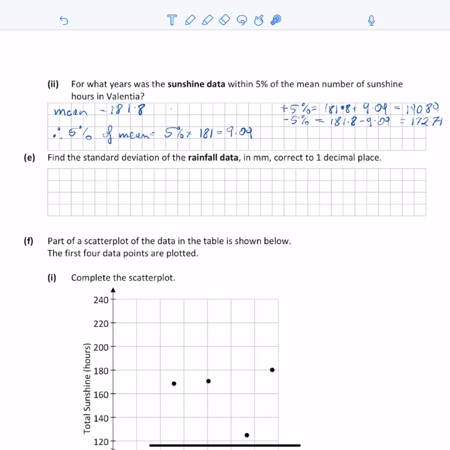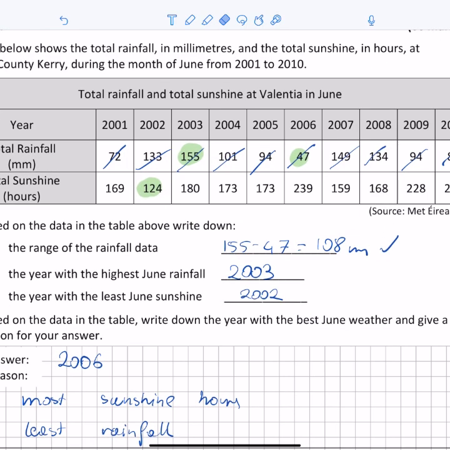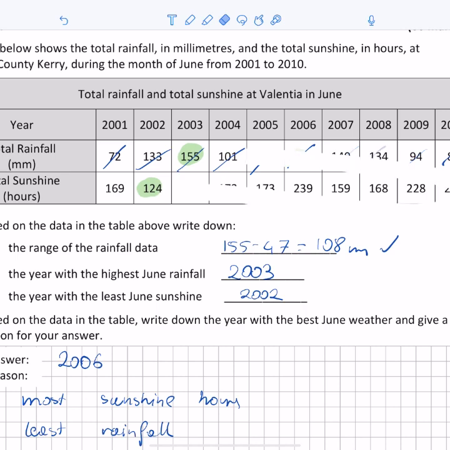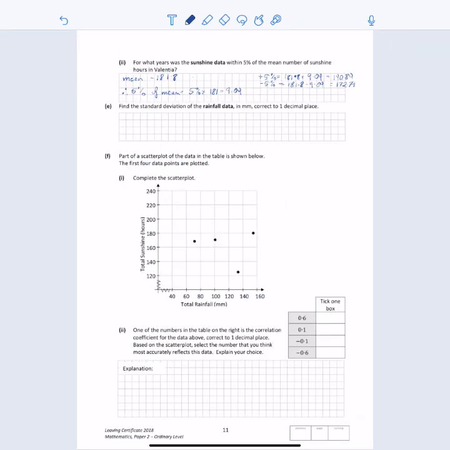So looking at the data with sunshine values between 172 and 190, let's look at the table. 2004 shows up, 2005 shows up, also 2003, and no other data points. So my answer should include those 3 years: 2003, 2004, and 2005, and I can highlight this as my answer.